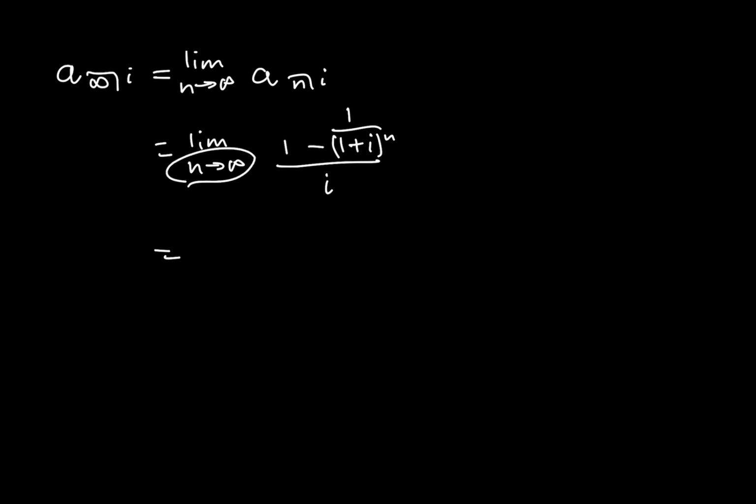And now, if we take the limit as N goes to infinity, the denominator in this fraction becomes extremely large. And as this denominator becomes extremely large, this whole fraction becomes extremely small, because as you divide by a larger and larger number, the quotient becomes smaller and smaller. So this term will approach 0. So then we'll have (1 minus 0) over I. And the formula then for a perpetuity in arrears is 1 over I.